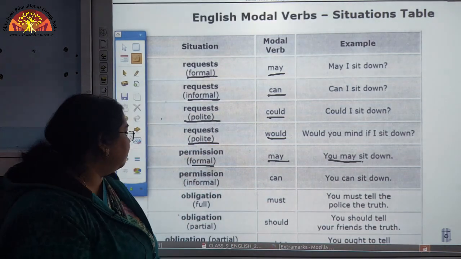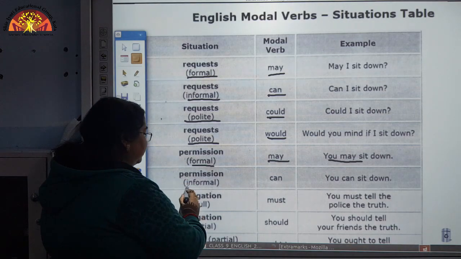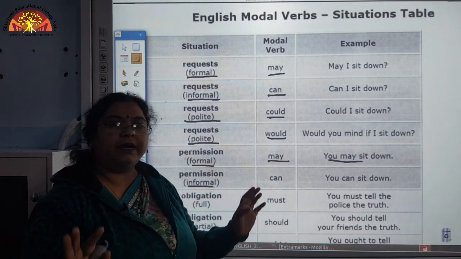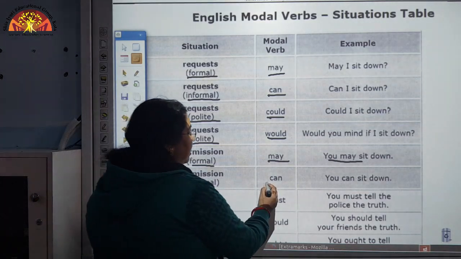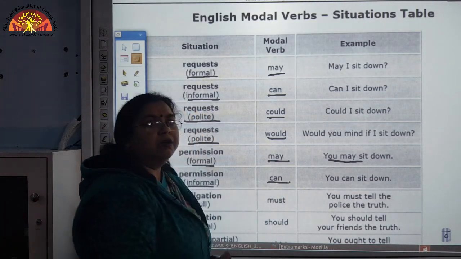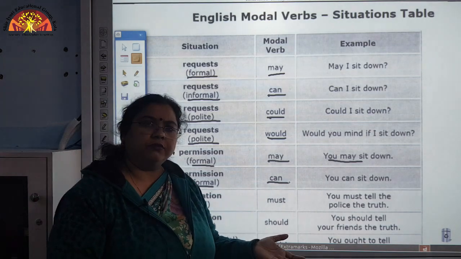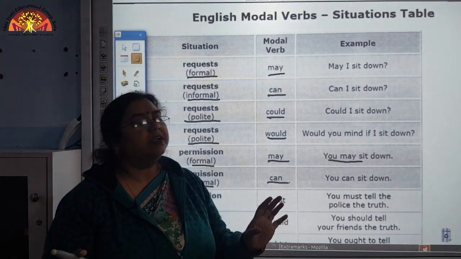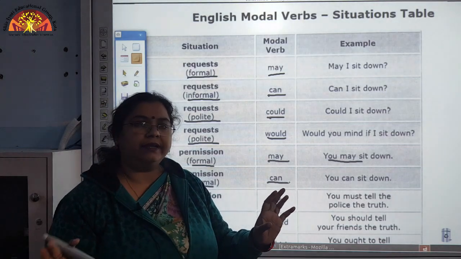Now, another aspect is informal permission. Here there is no formality, so we will use can. Now, here you can sit down. Here another permission has been given, but it is an informal one, no formality is there.